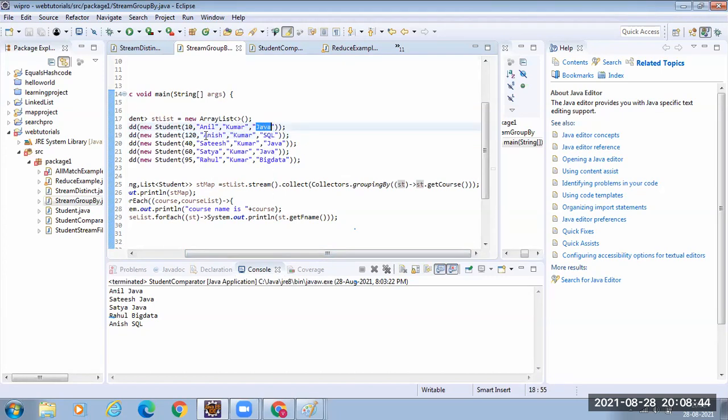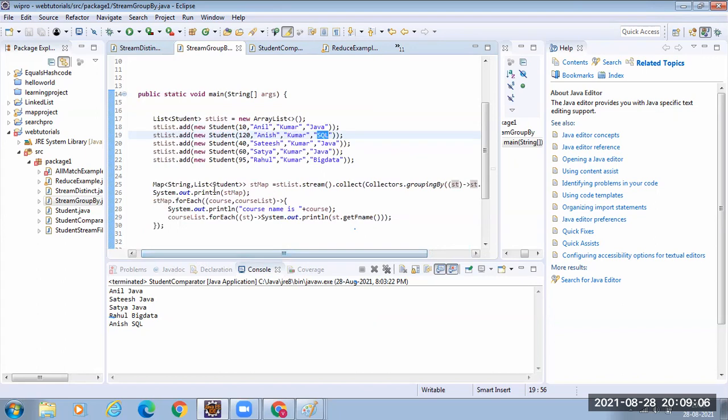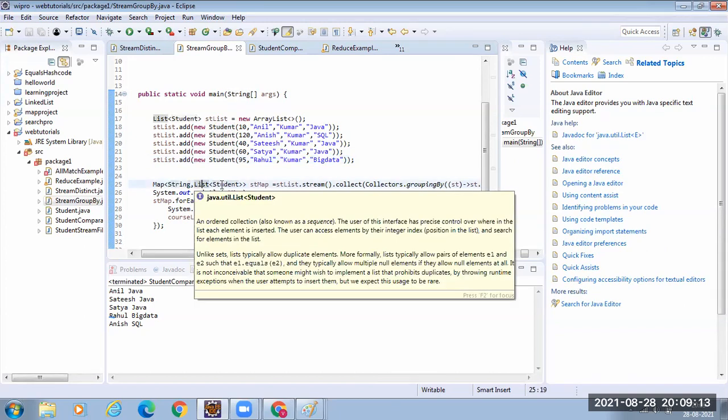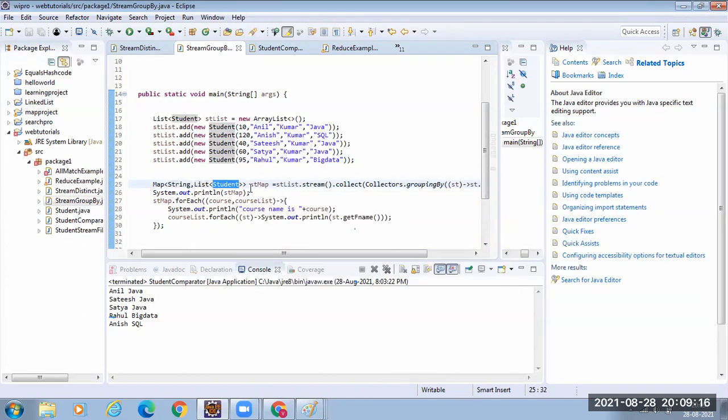Now what will happen? Java is the key, and I will get a list of 3 students. Who are those? Anil, Satish, Satya. SQL is going to be another key in the map. What is the value? Anish. And not only Anish, you will get the entire student object. So in the list, you will contain the entire student object. That is why I specified student. Next, big data. Big data is the simple string, and you will get a list. It contains only one student. Now, it has already been returned as a map. That is the purpose of collect.